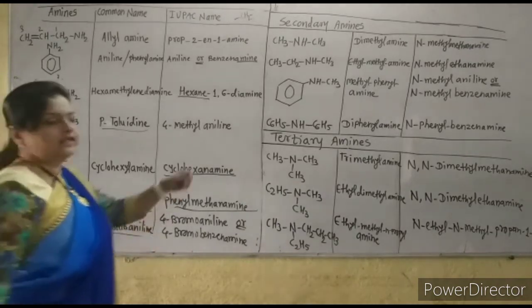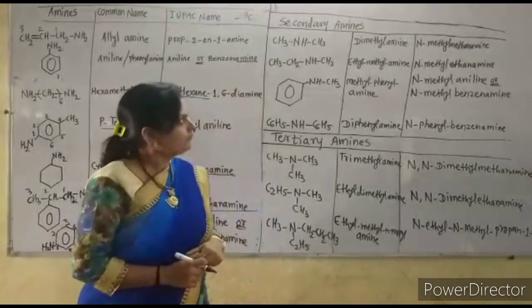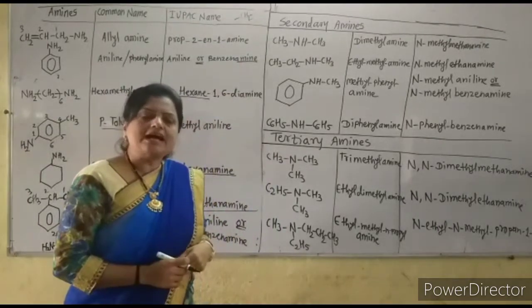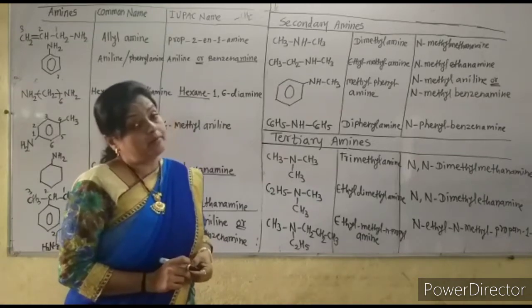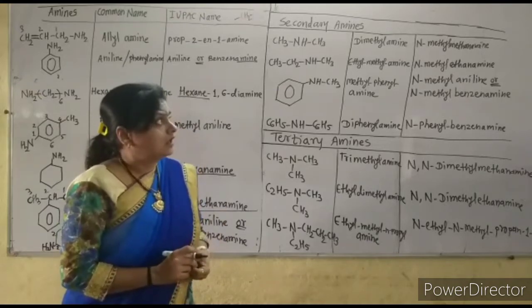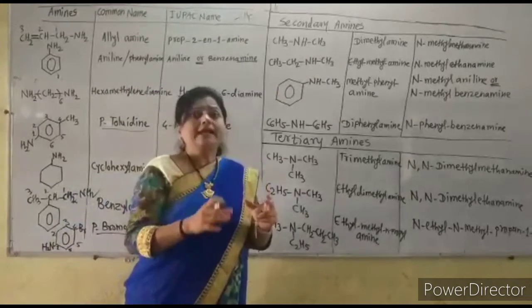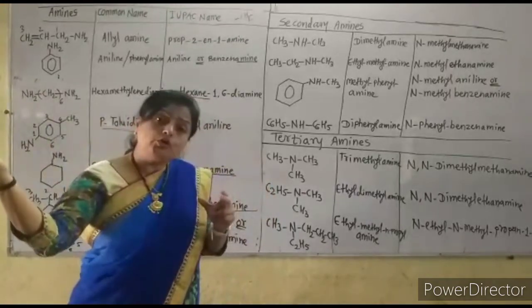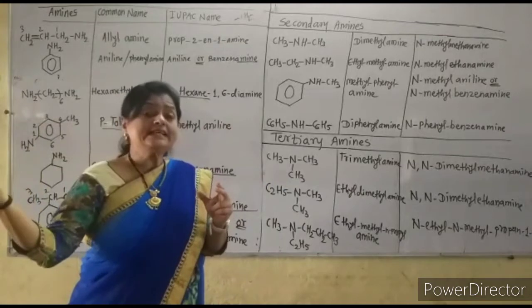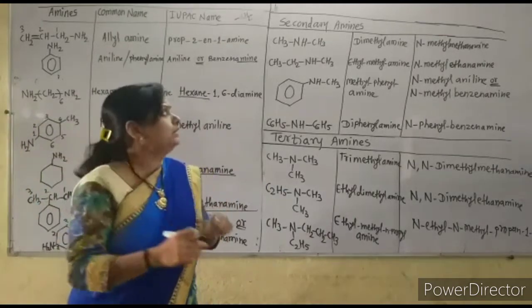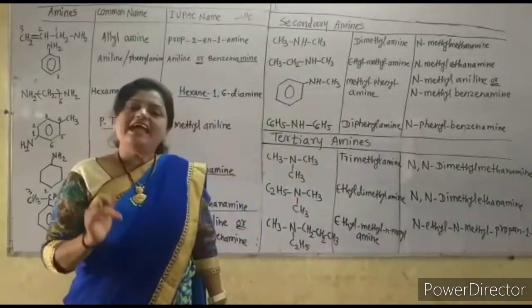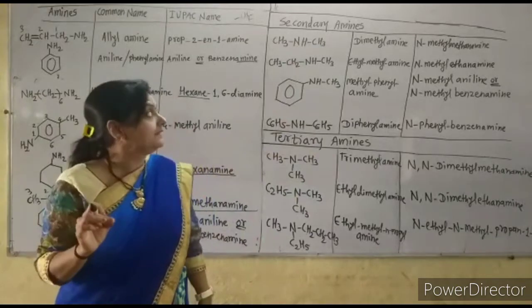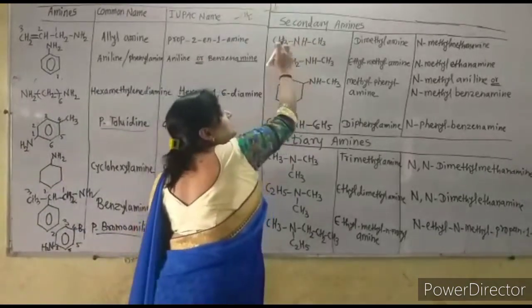Remember that. Now consider the nomenclature of the secondary amines. As I told you in the last chapter, for giving the IUPAC name of a secondary amine, just write down the small alkyl group and then consider the large alkyl group as the parent alkane, and by replacing E only write down the word amine. So the name of this compound is methyl methanamine, but here N is written before the methyl because that alkyl group is attached to the nitrogen.